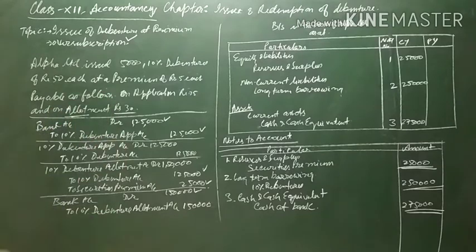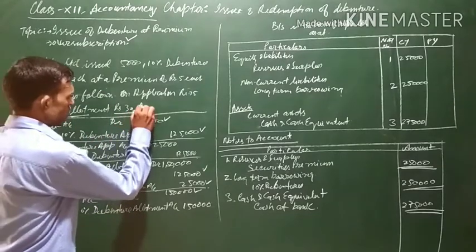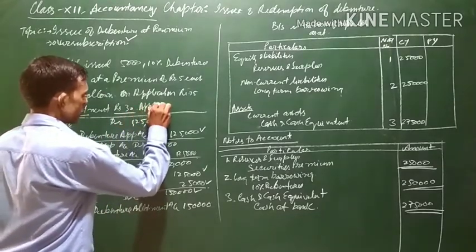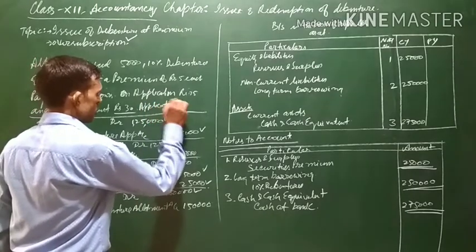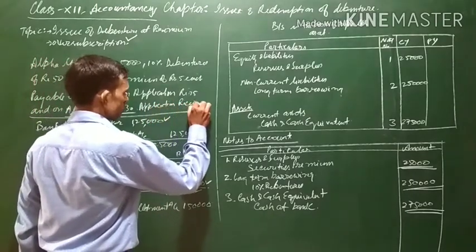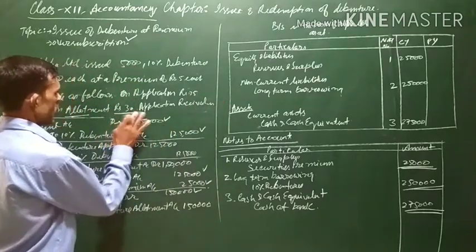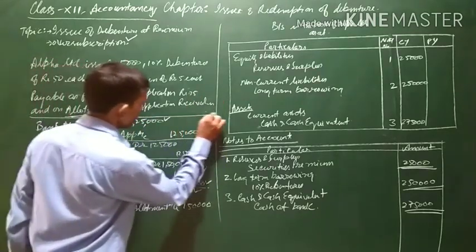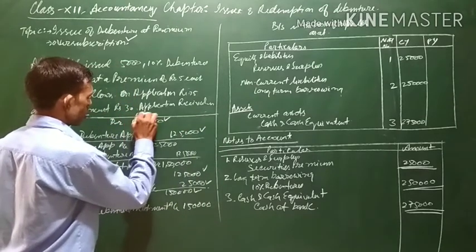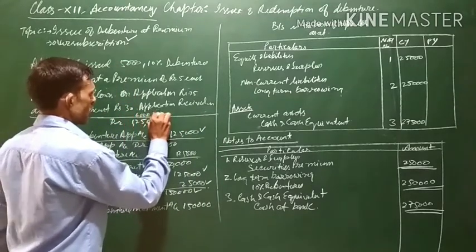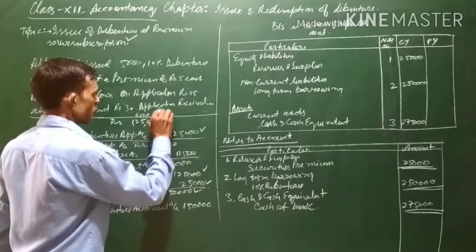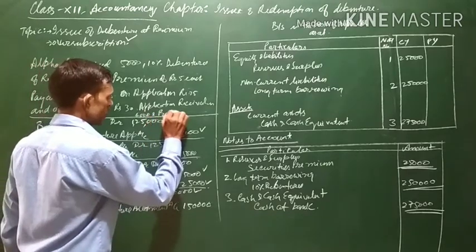Now, assuming that applications received are 6,000 and pro rata allotment is made.